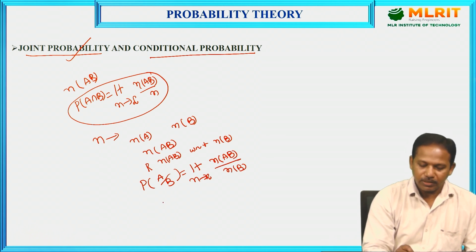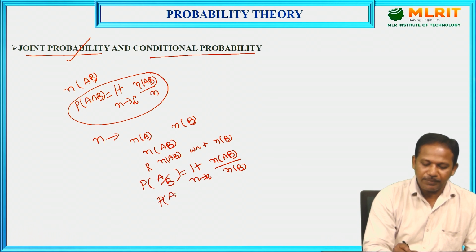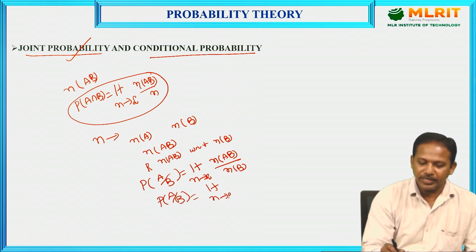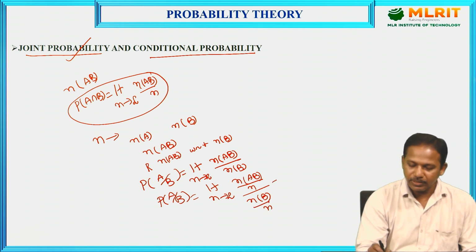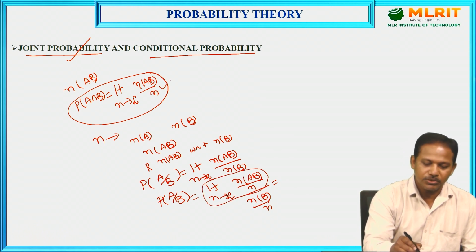So here P of A by B is equal to limit n tends to infinity, n of AB by n divided by n of B by n. Here we already know that the limit n tends to infinity n of AB by n is also written as the joint probability.